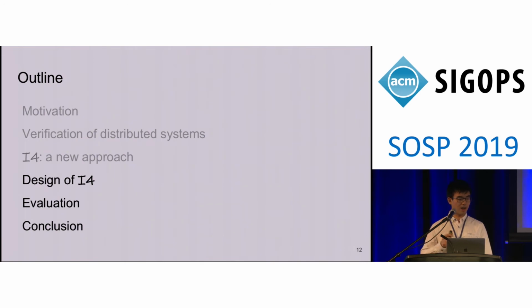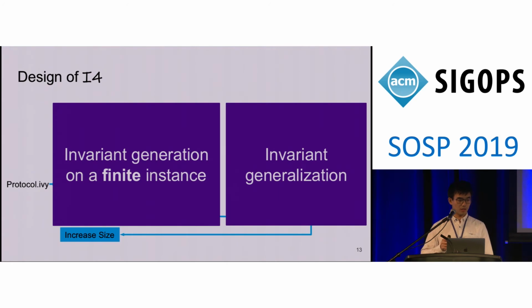Now you have seen the high-level approach. Let's see how our system actually works. The design of our system follows our high-level approach closely. There are two phases. First, given a protocol and its safety property in Ivy, we instantiate a finite instance and use a model checker to find the inductive invariant for this instance. And then we generalize that inductive invariant to all instances. Sometimes it's possible that the finite instance is too small to capture all behavior of the system. In this case, we need to increase the size of the instance and try again.